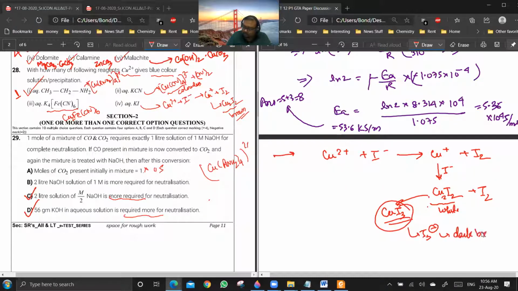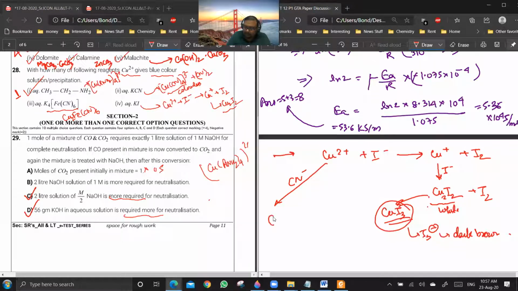Cu2I2 is not brown in color, CuI3 will be brown in color. Now similarly, if your reaction is with CN-, CN- will behave like a halogen. It is a pseudo halogen.